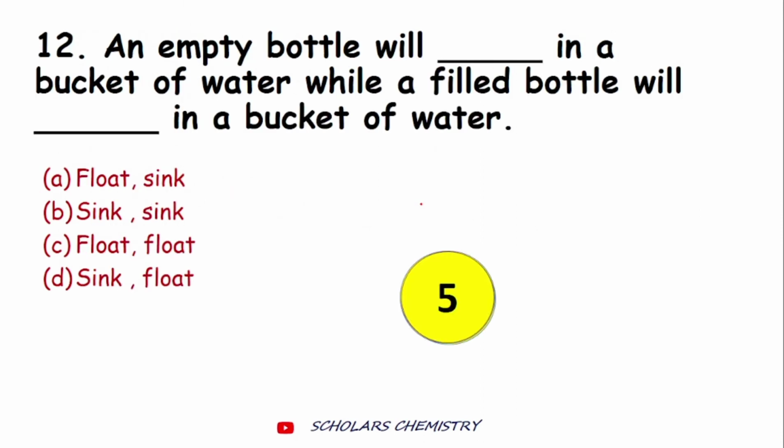12th question: an empty bottle will float in a bucket of water while a filled bottle will sink in a bucket of water. Option A is float and sink respectively. Option B is sink and sink respectively. Option C is float and float. Option D is sink and float. So in the first blank what should be written, and in the second blank what should be written. You have 5 seconds again to answer this question.